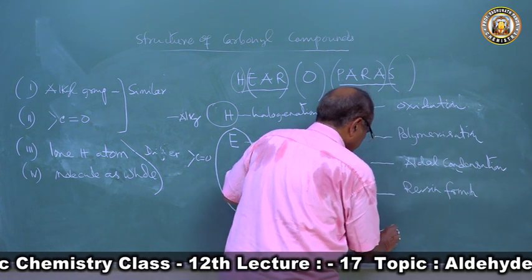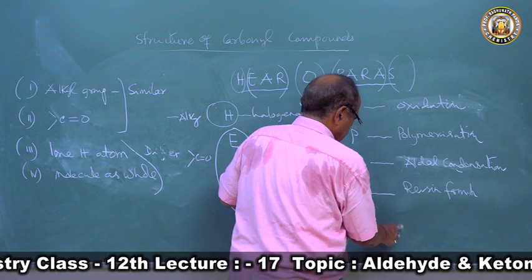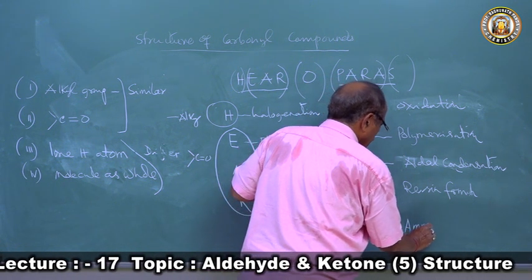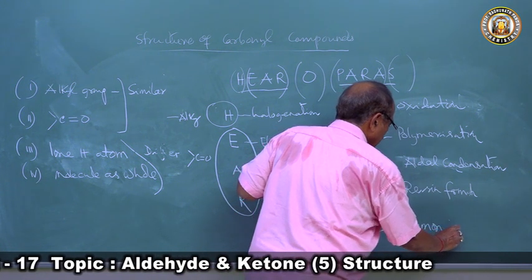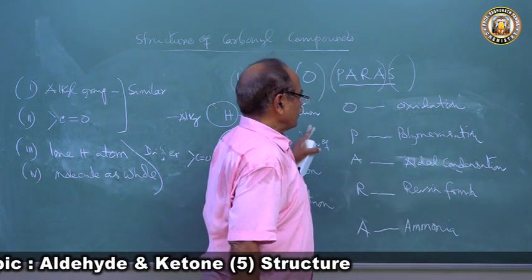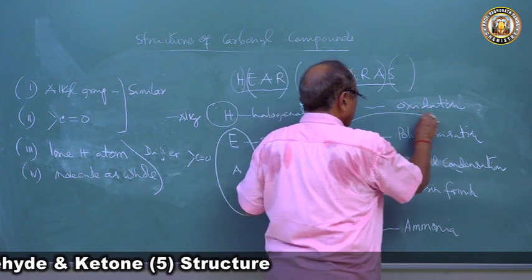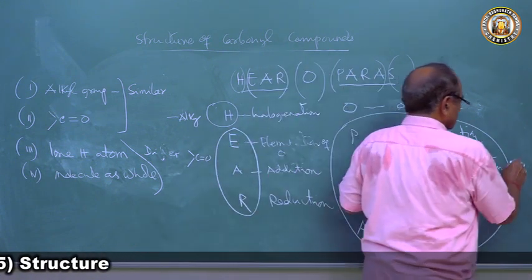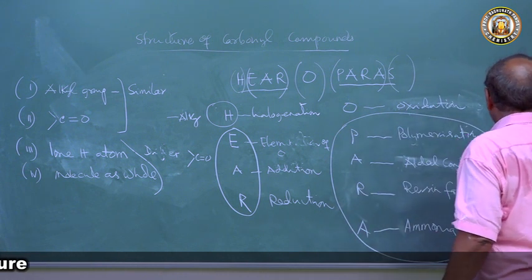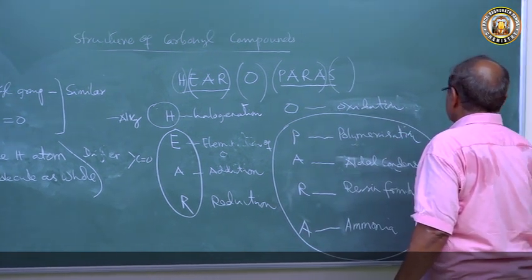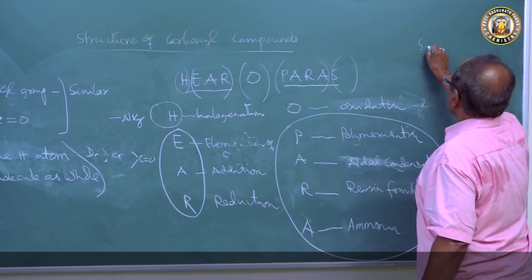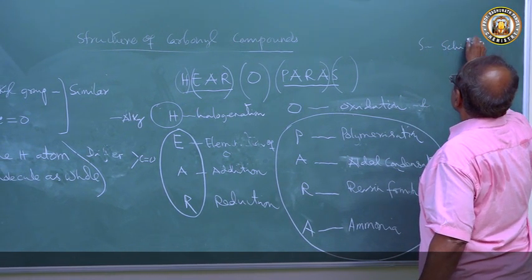And A, this reaction is with ammonia. So these are the reactions, PARA, they are the reactions of the molecule as a whole. Here they will differ. And there is a lone hydrogen atom, this will differ. Then S comes, Schiff's reagent.